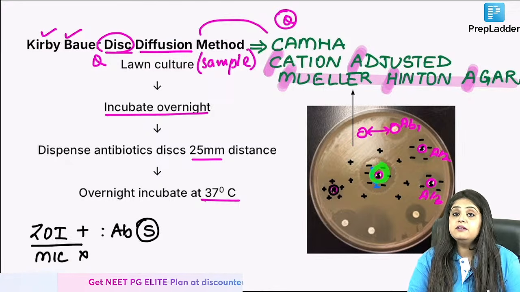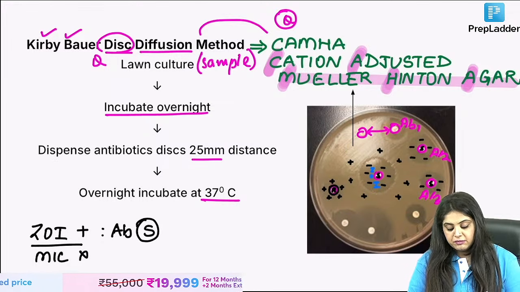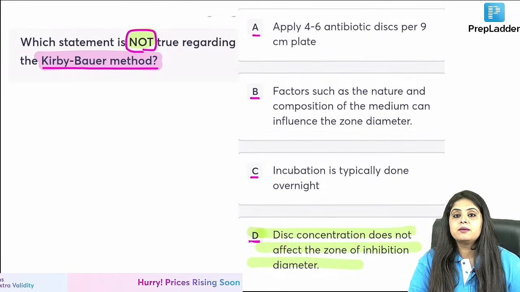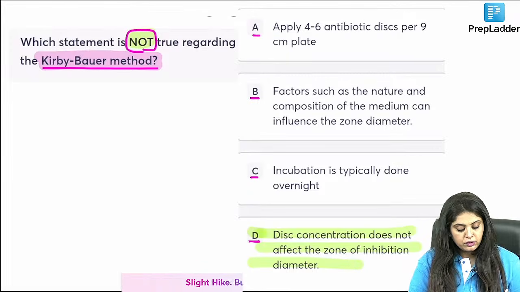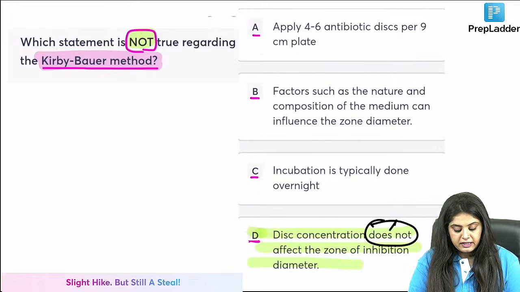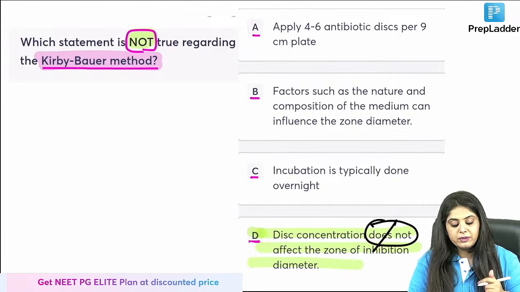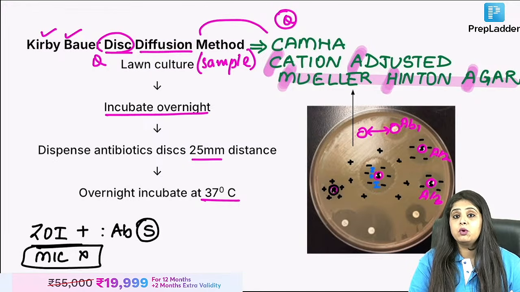If I would have used an even bigger concentration, the bacteria would have been inhibited more, which further tells me that yes, the concentration is going to affect the zone of inhibition diameter. If you use a very strong and a high dose antibiotic, the inhibition will be more. So it's not that the disc concentration does not affect, it affects the zone of inhibition that is formed around it.